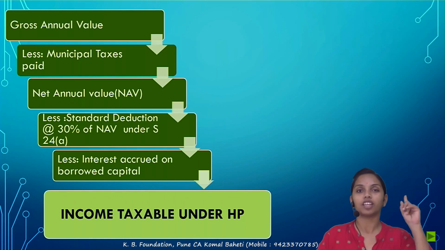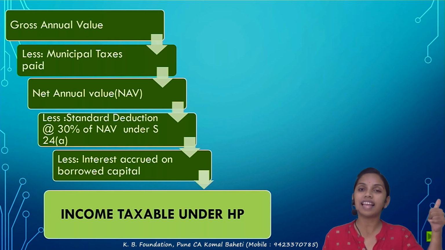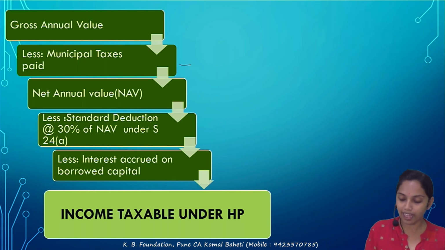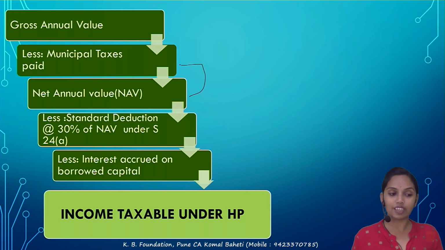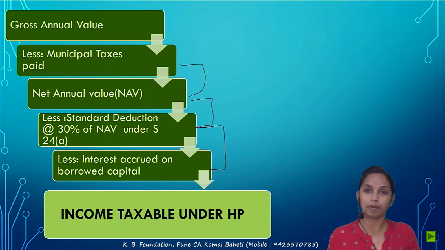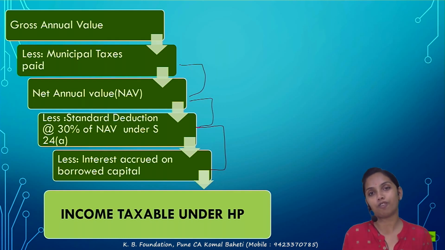So what is the income to be taxed under the HP? First you calculate the gross annual value. Correct? How to? There is a 3-step calculation. I will come to that. Less the municipal taxes paid by the owner. After reducing the municipal taxes, you will get the net annual value. From the net annual value, you will deduct two things: standard deduction at the rate of 30% of the NAV, and interest on borrowed capital. If you reduce these two figures from the NAV, you will get income to be taxed under the HP. No other reduction is possible from the HP.